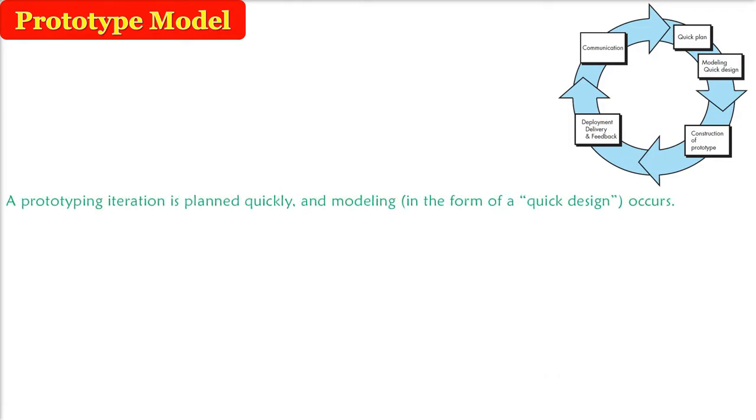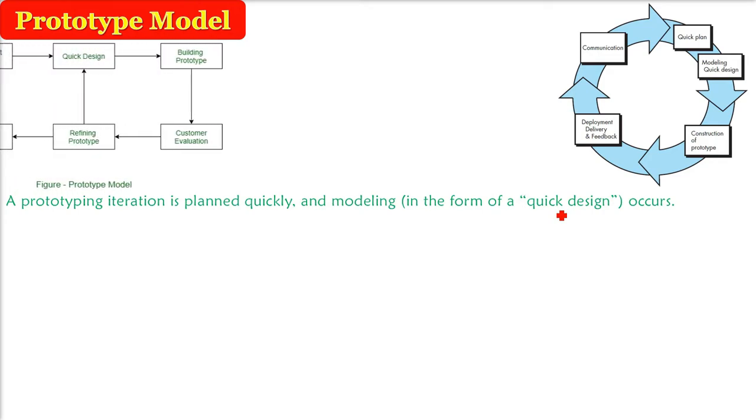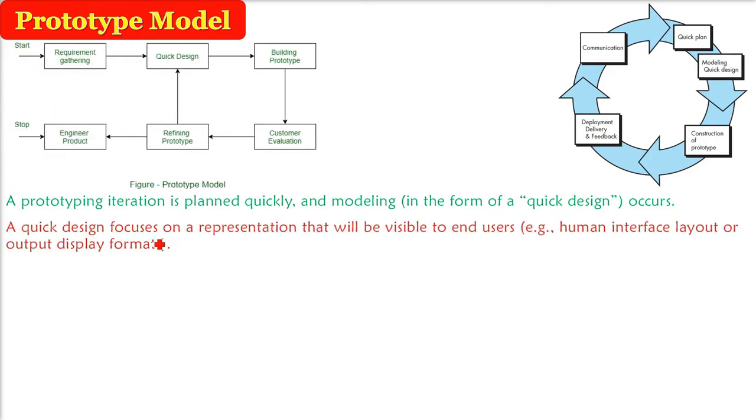So prototyping iteration is basically a quick version to be put in front of the user. For that, you make a quick design as a software engineer. That quick design or quick prototype or quick version of the software is visible to the end user. For example, 1 year is given to you to make a software.